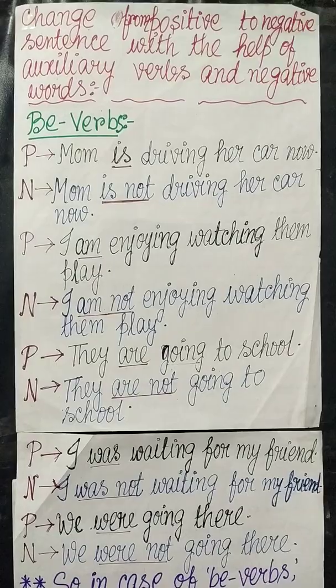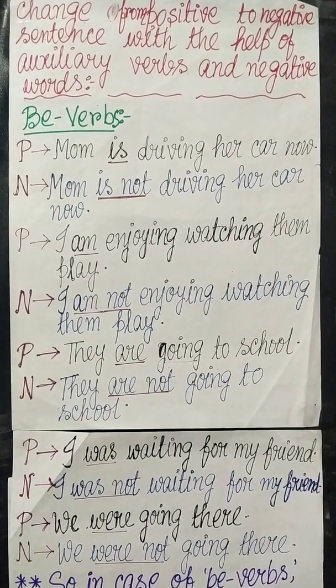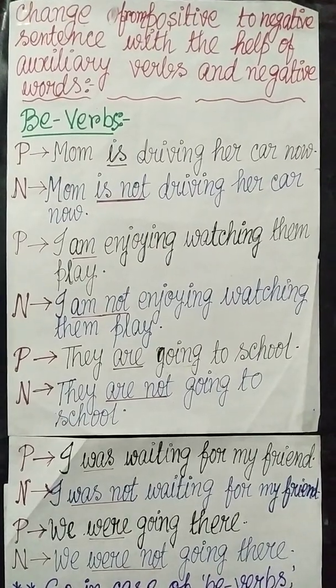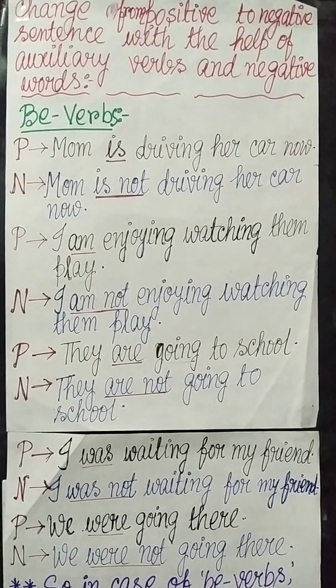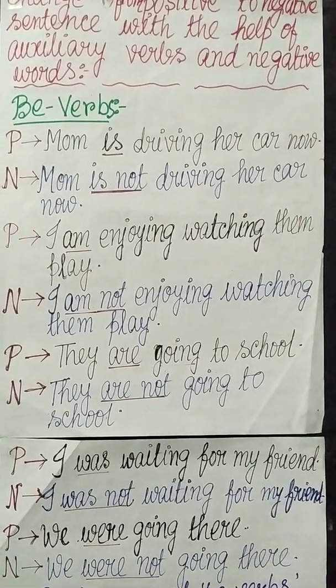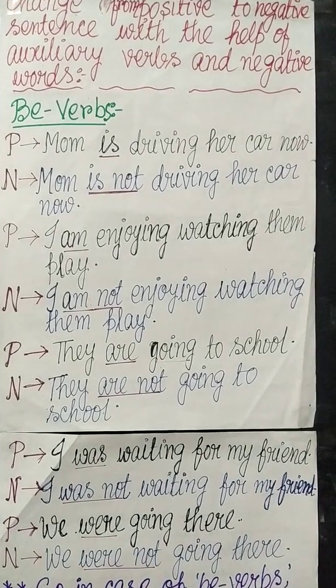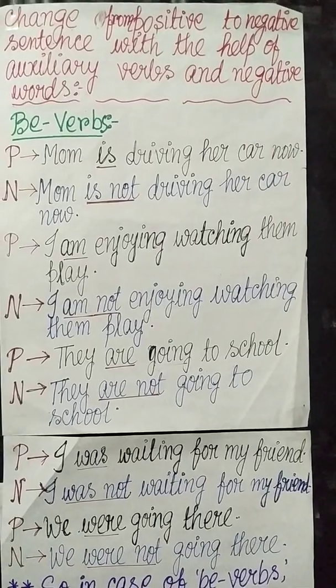So the positive sentence is Mom is driving her car now. Here is is the auxiliary verb, you can find it easily, and in the case of negative we have added not after the auxiliary verb and made it negative, that is, Mom is not driving her car now.